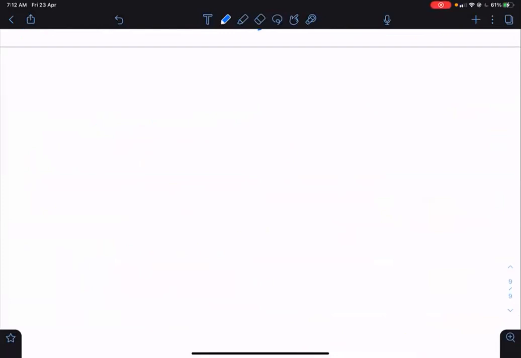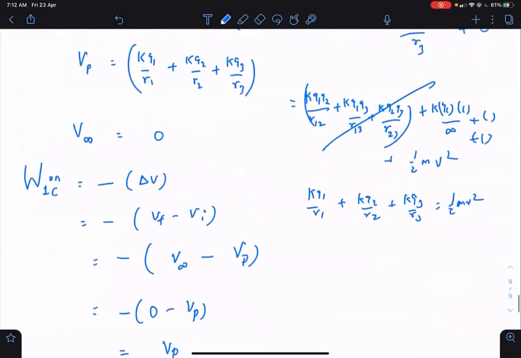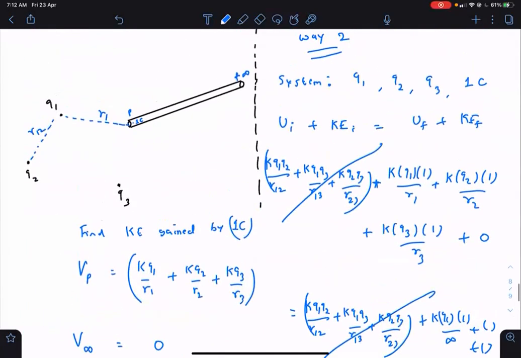Sir, in the first method, we can say that work done is negative of potential only when we are moving it slowly, no, sir. So whatever is there, it will be stored as potential energy of the system. So how can we find the kinetic energy, sir? We can tell work done is equal to change in potential only when 1 coulomb is taken slowly from P to infinity, no, sir. So kinetic energy should be.